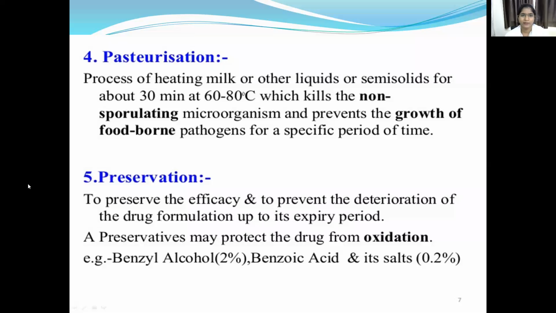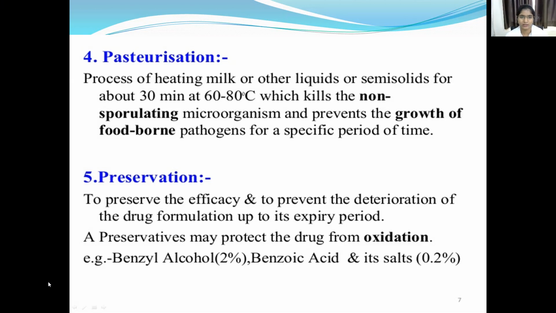Okay. Then pasteurization is the process of heating milk or other liquids or semi-solids for about 30 minutes at 60 to 80 degrees, which kills non-sporulating microorganisms and prevents the growth of foodborne pathogens for a specific period of time. And preservation is to prevent deterioration of the drug's formulation up to its expiry date. The preservatives are benzyl alcohol, benzoic acid, and its salts, at concentrations of 0.2% and 2%. These preservatives protect the drug from oxidation.